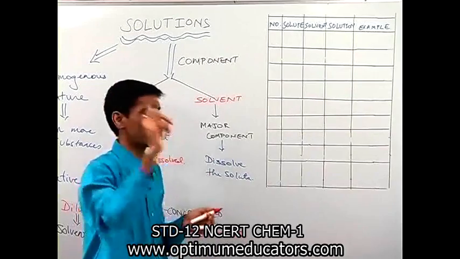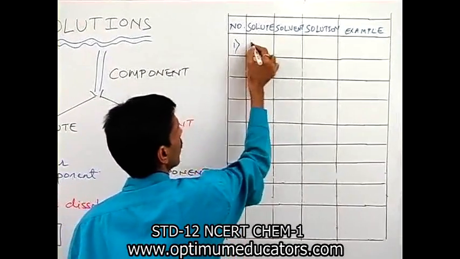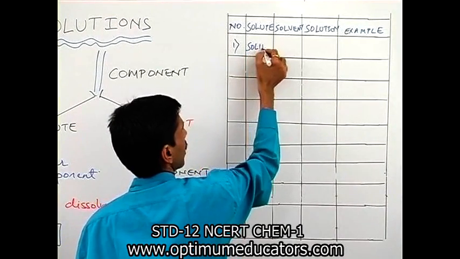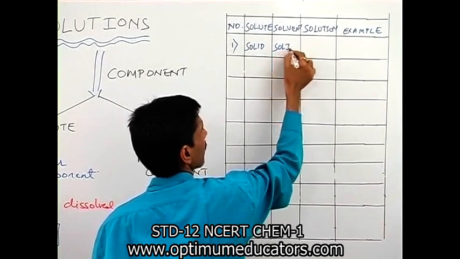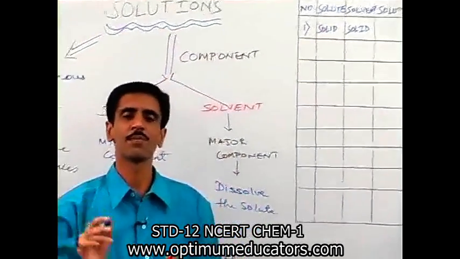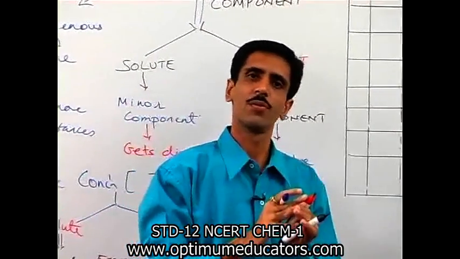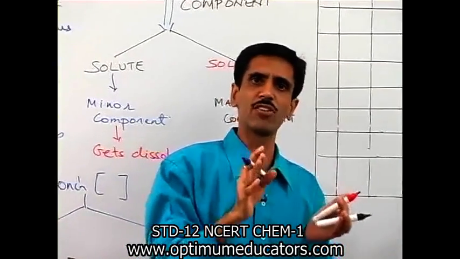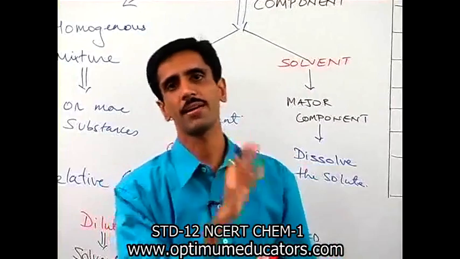The first type is solute is solid, the solvent is also solid. Now remember one thing, whenever I talk about the nature of the solution, the nature of the solution is based on the nature of the solvent.